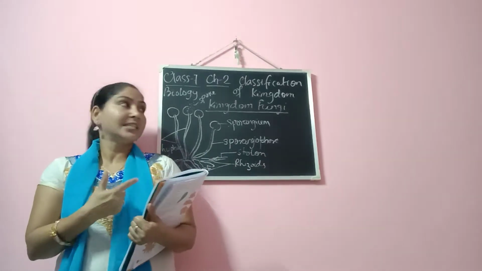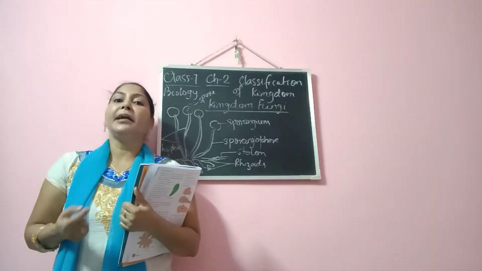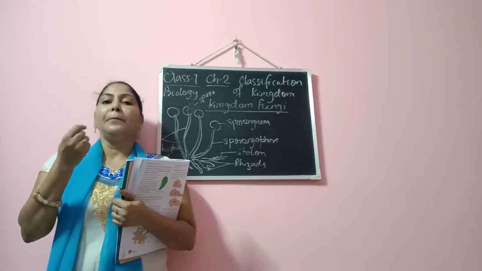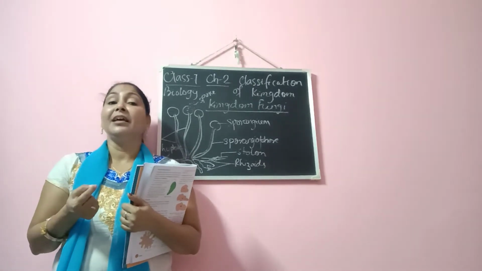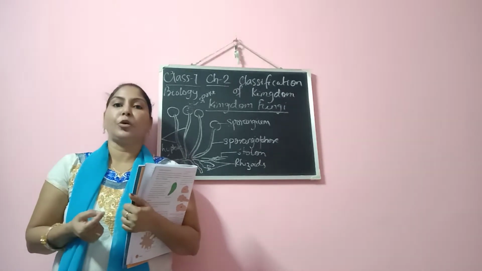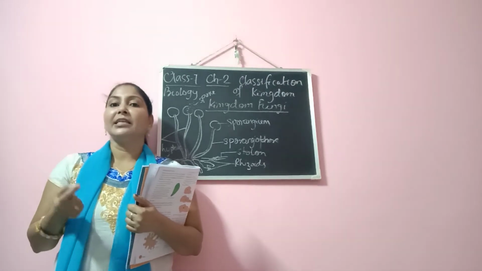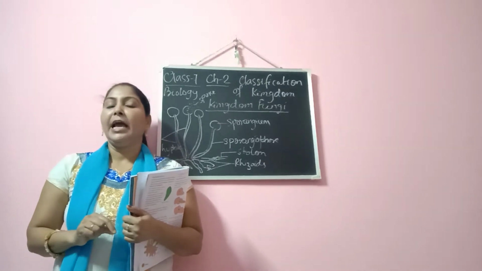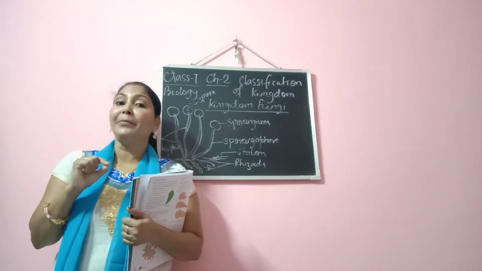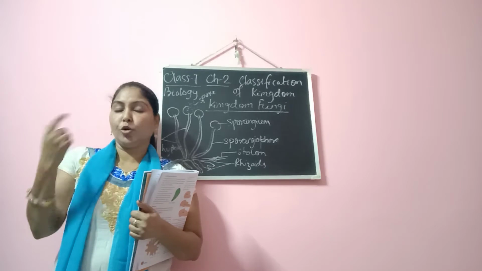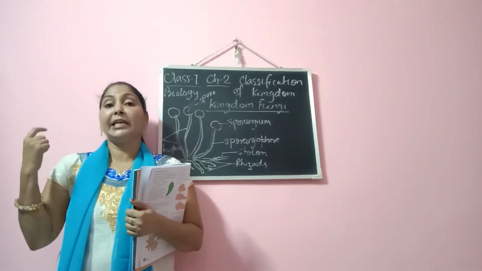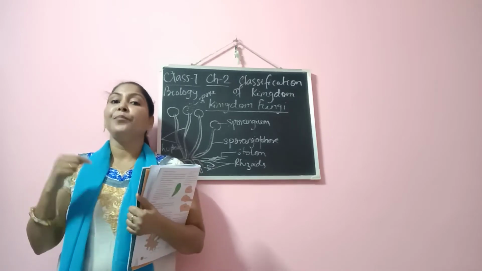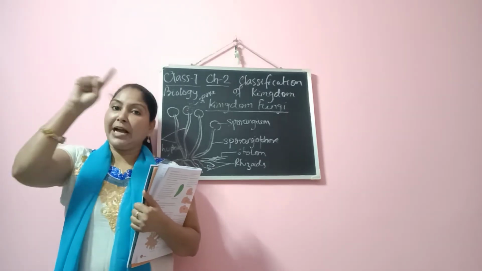Basically these organisms are heterotrophic in nature. Of course they show certain plant characteristics, but their mode of nutrition is heterotrophic. That means they do not have chlorophyll, but they have a cell wall. In plants, the cell wall is present, and in fungi there are certain organisms which also have the cell wall.